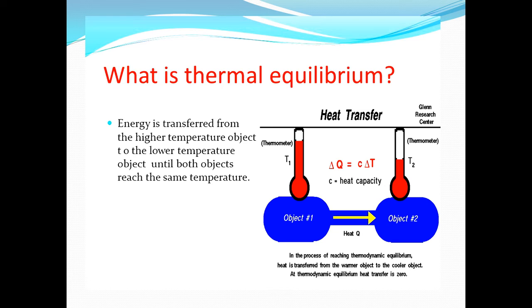The heat from the higher temperature object makes the other object reach the same level. Upon the ice cube, what will happen? It will melt. Okay, so this is how energy is transferred from a higher temperature object to a lower temperature object. So after this happens, what will happen?